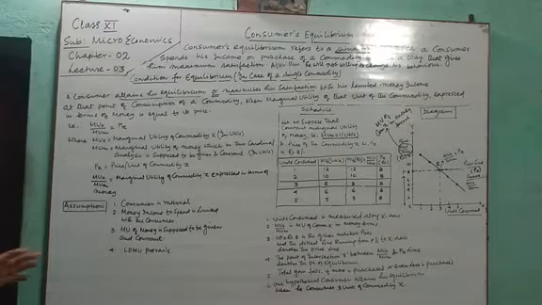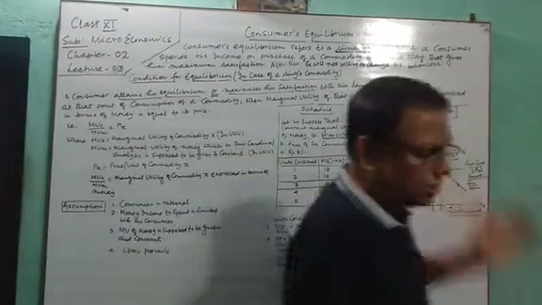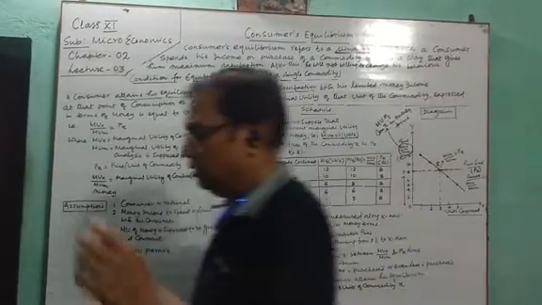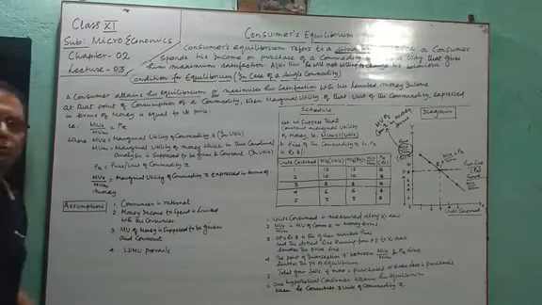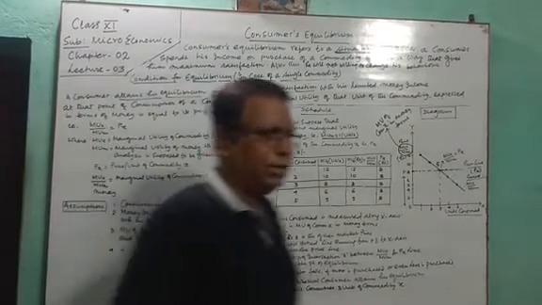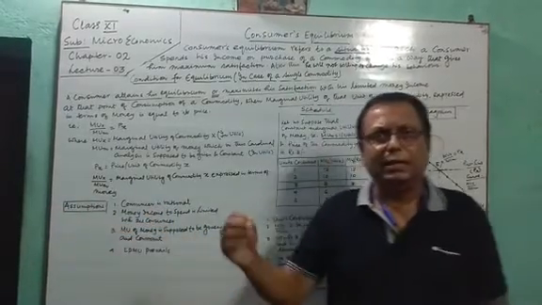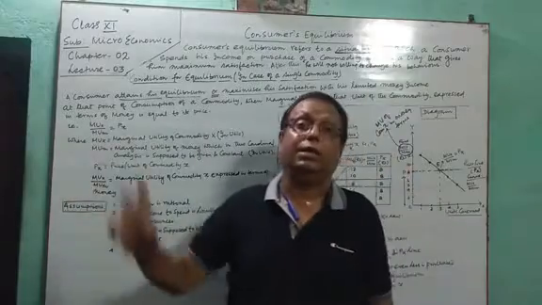Now our assumptions. In order to understand the consumer's equilibrium in case of one commodity, we have to make certain assumptions. Our consumer is a rational consumer, a rational human being. What is the meaning of rational? Rational means he has a limited amount of income and he wants to spend it most economically.